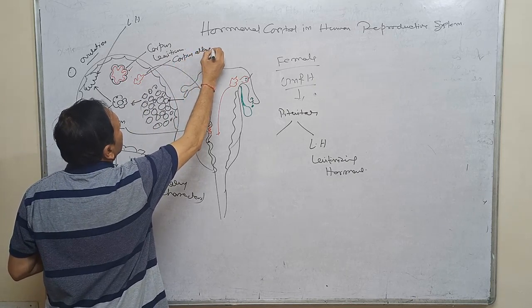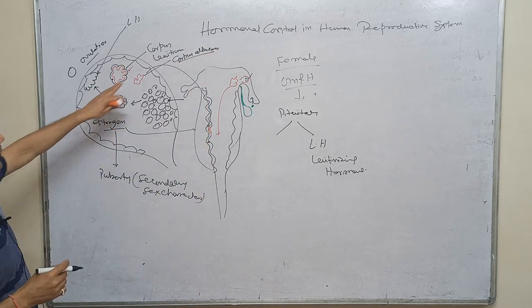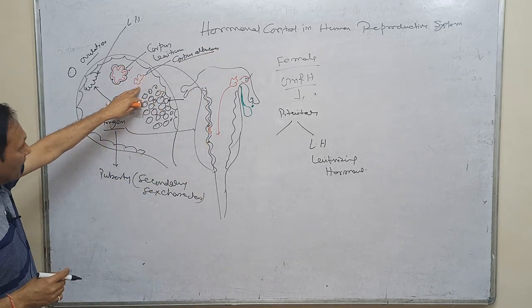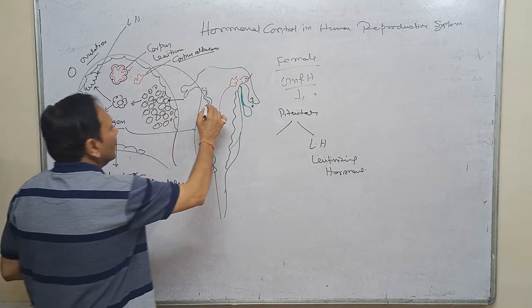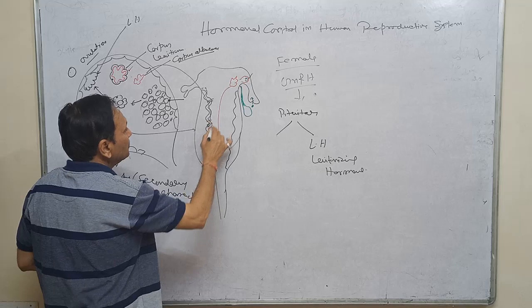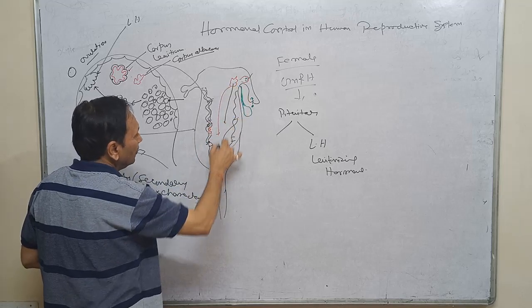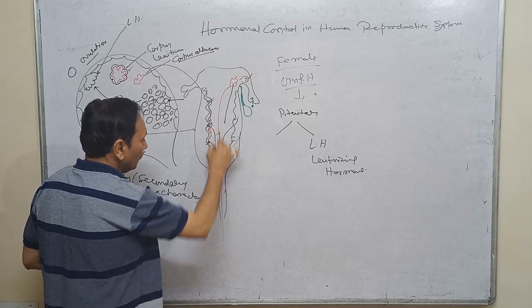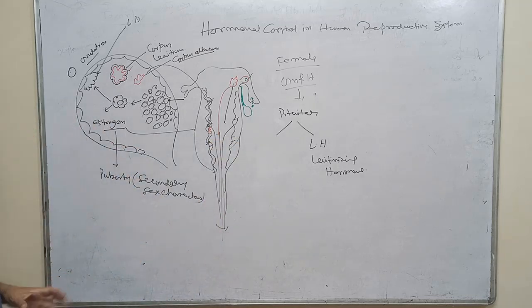Corpus albicans. This is all about this one, and the time will come that due to lack of progesterone, the endometrium becomes ruptured, and all will come out in the form of vaginal discharge, that is called menstrual flow. This is all about the hormonal control of the reproductive system of the male and female.